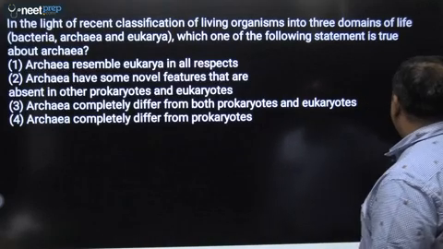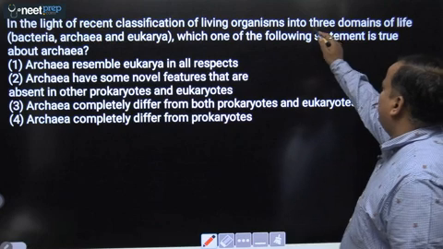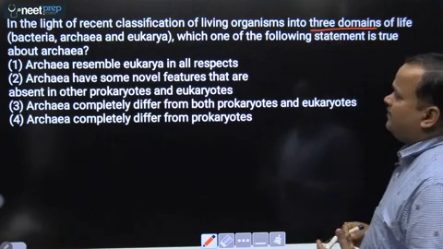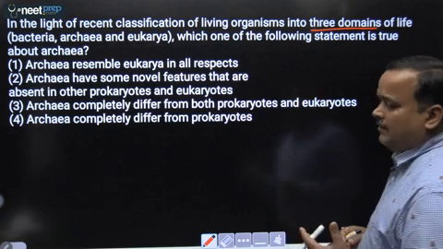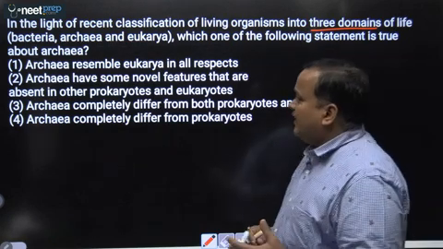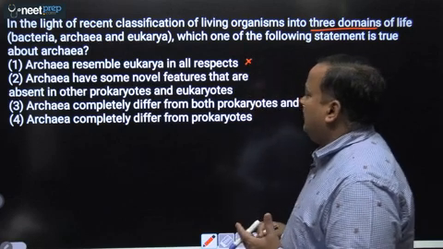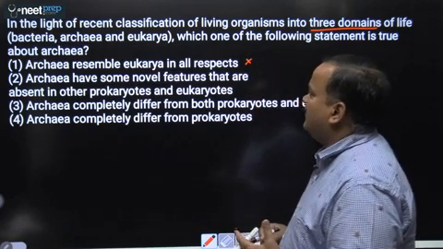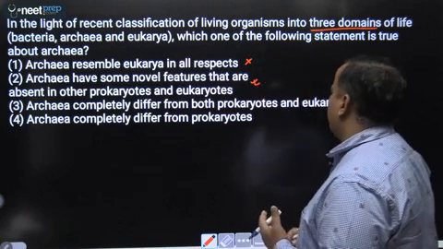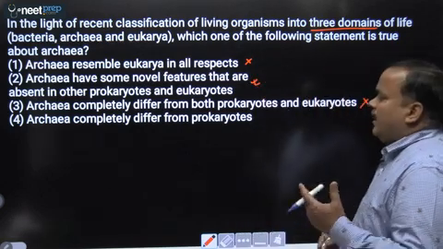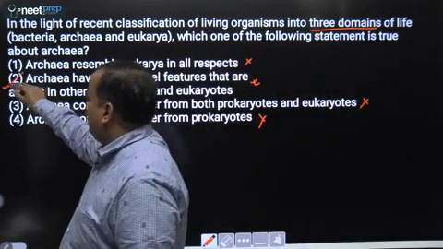Next. In light of recent classification of living organisms into three domains of life by Carl Woese, that is bacteria, archaea and eukarya, which one of the following statement is true about archaea? That is archaebacteria. First, archaea resemble eukarya in all respect. Not true. Archaea have some novel feature that are absent in other prokaryote and eukaryote. Can be true. Third, archaea completely differ from both prokaryote and eukaryote. Not true. Archaea completely differ from prokaryote. Not true.